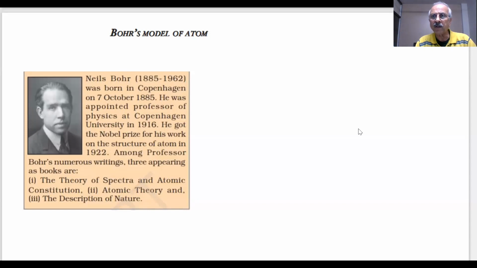We discovered, students, three particles. Scientists discovered three particles: electrons, protons, and neutrons. Electrons were discovered by which scientist? J.J. Thomson. How were the protons discovered, students? With the help of passing canal rays. Canal rays were obtained, and the canal rays which were produced led to the discovery of the protons. Name the scientist. E. Goldstein.